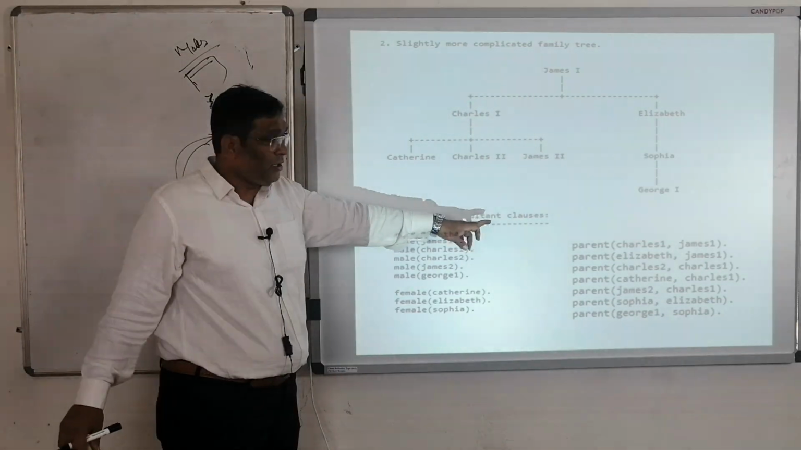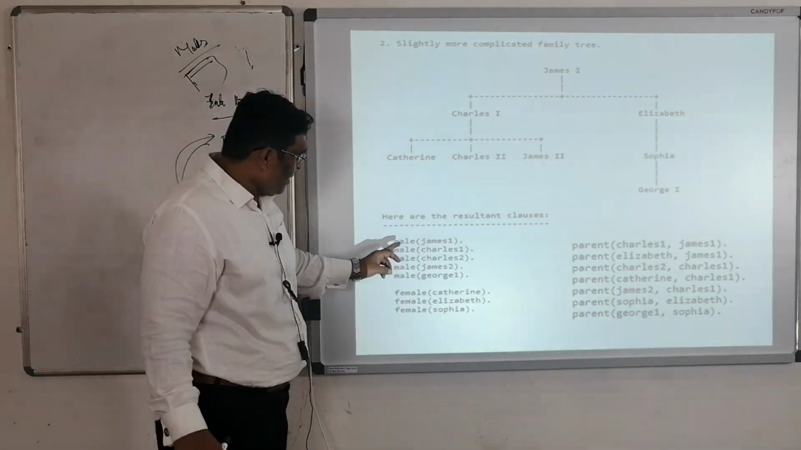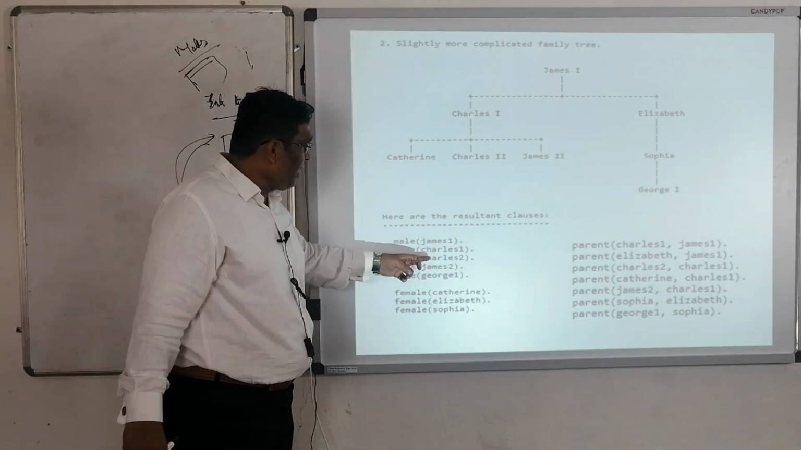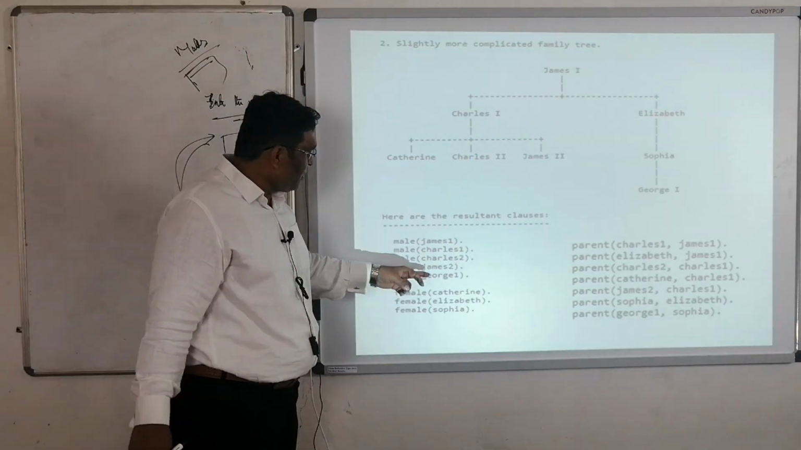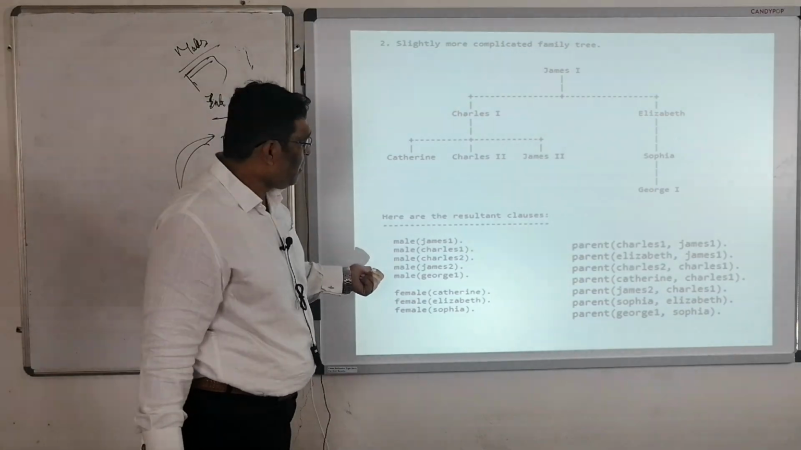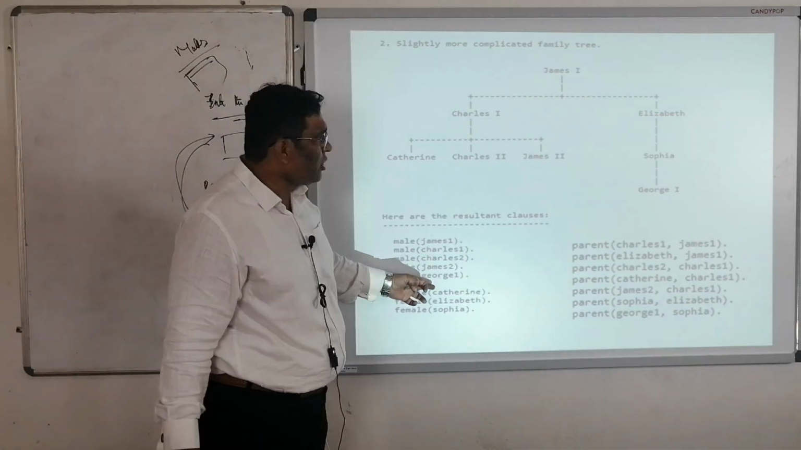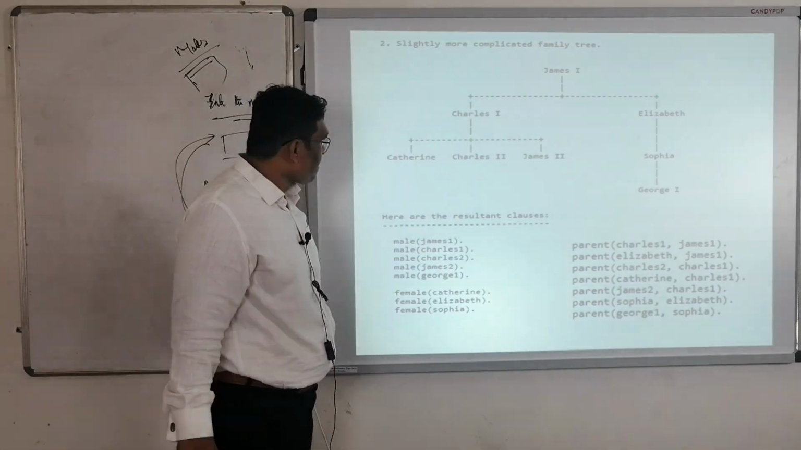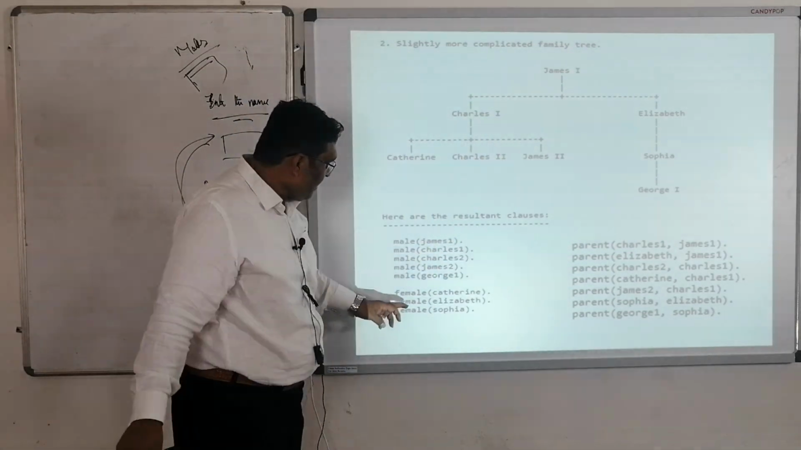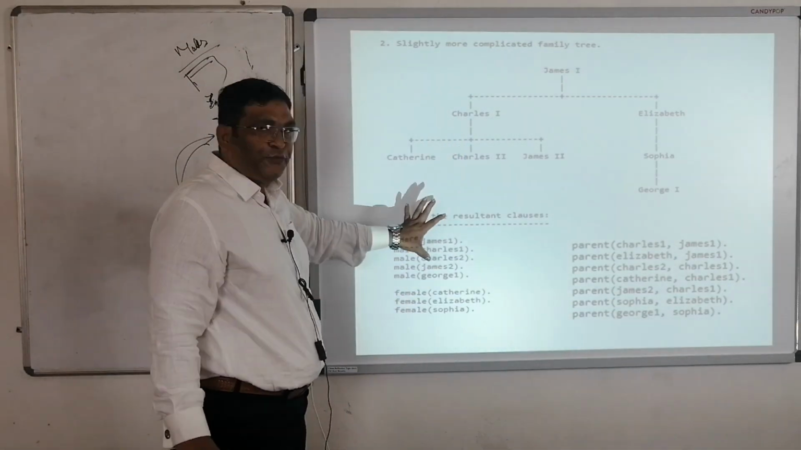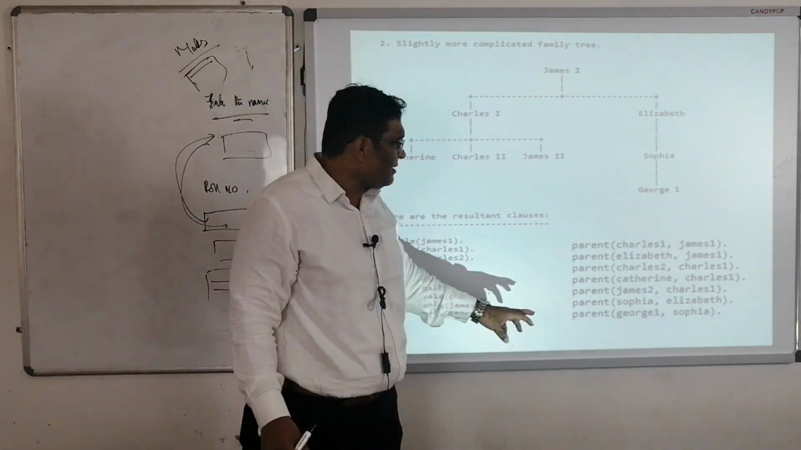Now here are the resultant clauses. Male James, yes. Male Charles 1, male Charles 2, yes. Male James 2, yes. Male George 1, yes. Female Catherine, yes. Female Elizabeth, female Sophia. These are the knowledge we have given to the computer. What are the results?